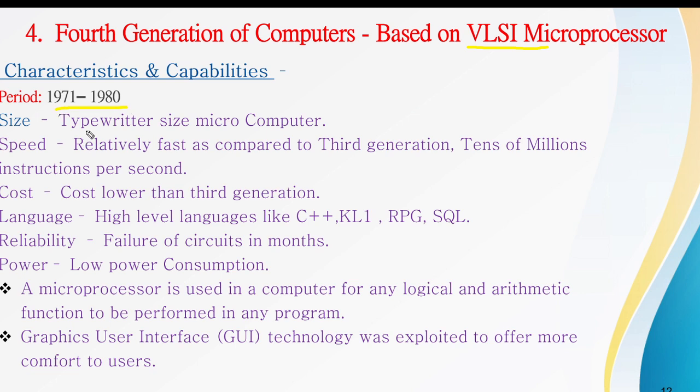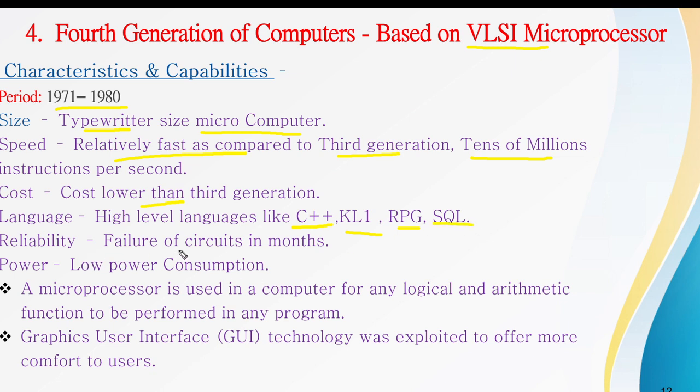Its size is decreased to similar to the typewriter size, that is known as the microcomputer. In the third generation computer we call that the minicomputer, but fourth generation computers are known as the microcomputers. Its speed is relatively fast compared to the third generation. Its speed increased to millions to tens of millions of instructions per second, and the cost is lower than the third generation computers. The languages used in this generation are C++, KL1, RPG, SQL, etc.